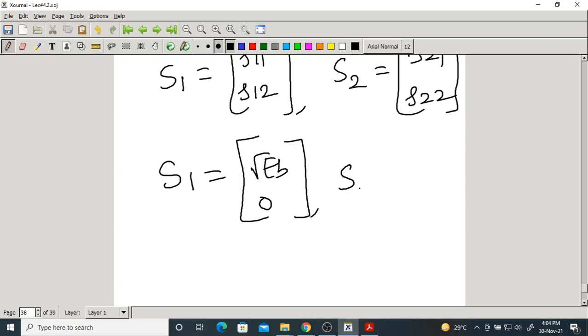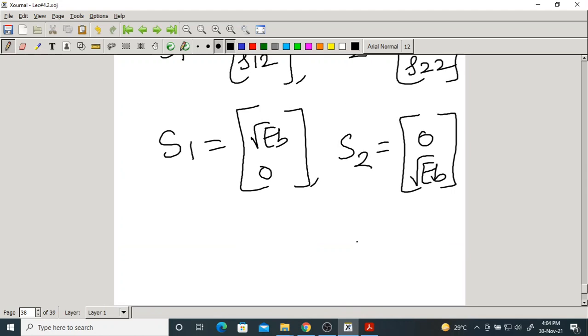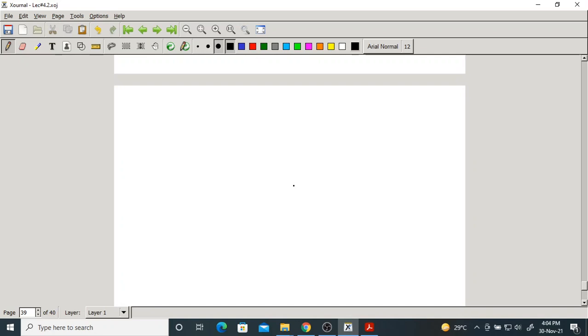What is S2? Signal vector S2? 0, root EB. Yeah, so you can also write it as coordinates: root EB comma 0, 0 comma root EB. Now, after getting these vectors, we can draw the constellation.